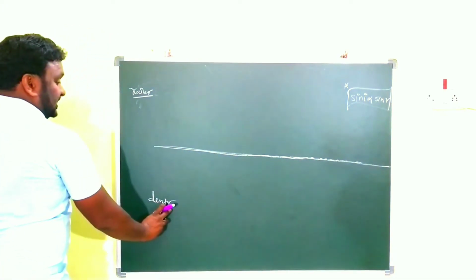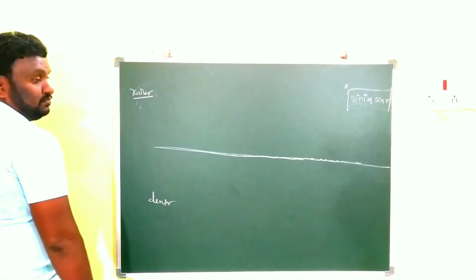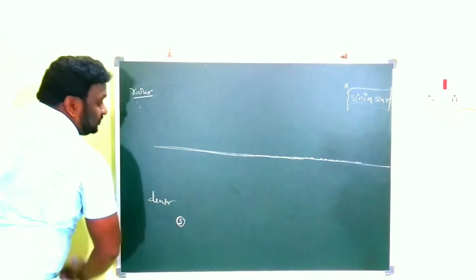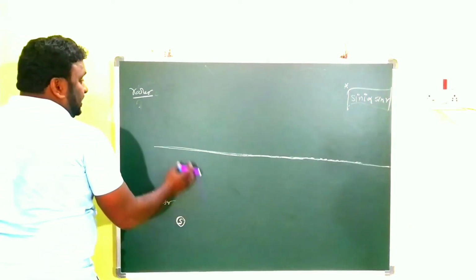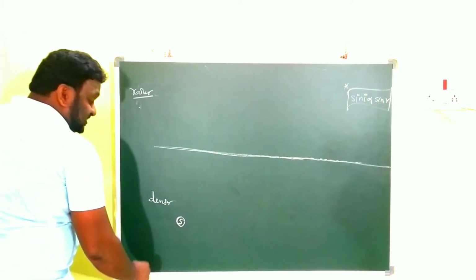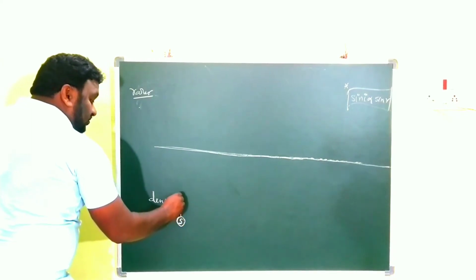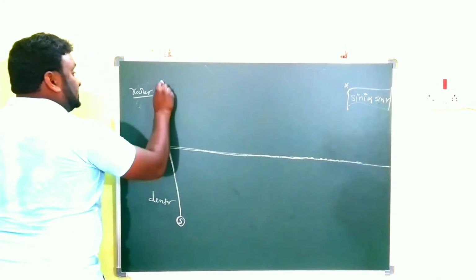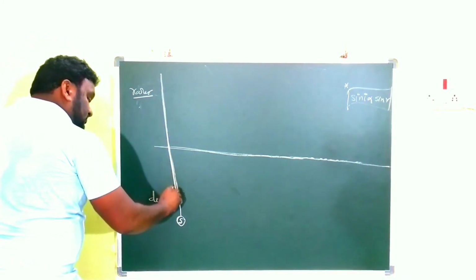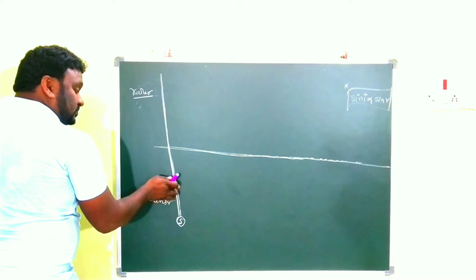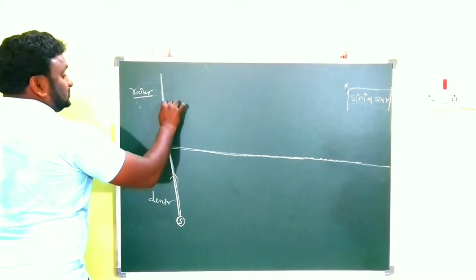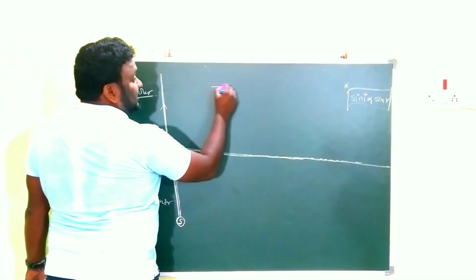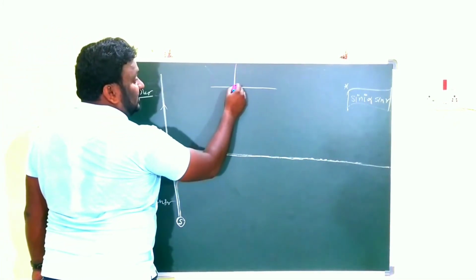Here now this is the denser medium and this is the rarer medium. Now what I am saying is, the light must traverse from the denser medium to the rarer medium. That's why I am showing this first light ray. Simply we are showing it like this, that means there is no deviation. Why? Because it is at the interface, and at that point this is the incident ray.